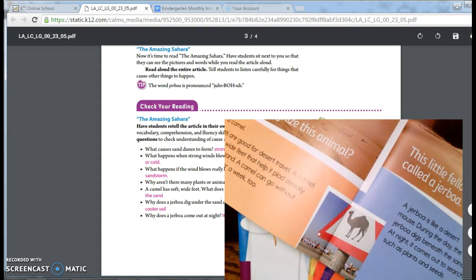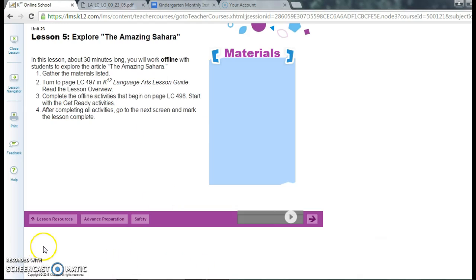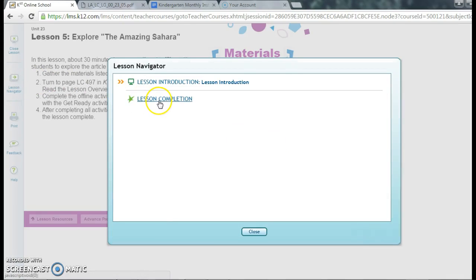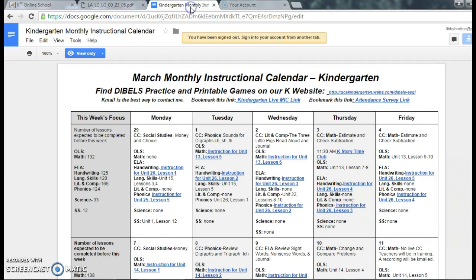So now you are going to need to go into the OLS. You are now ready to go into the OLS and mark your lesson complete. So you will log into Literature and Comprehension, Unit 23, Lesson 5. Click on the Lesson Navigator on the left-hand side and click on Lesson Completion. You will mark the lesson complete and enter your attendance. Please remember to fill out the attendance survey located at the top of the kindergarten MIC. For the topic, you can fill in Literature and Comprehension, Unit 23, Lesson 5.